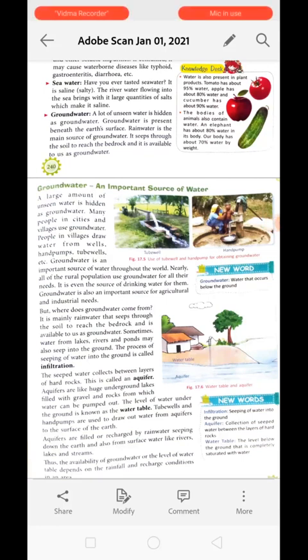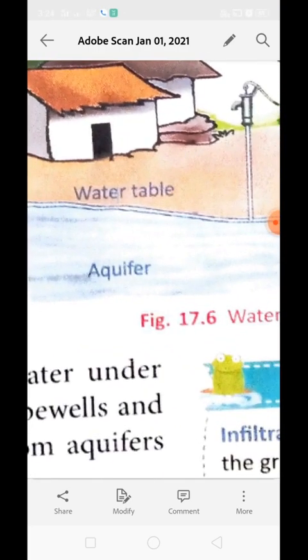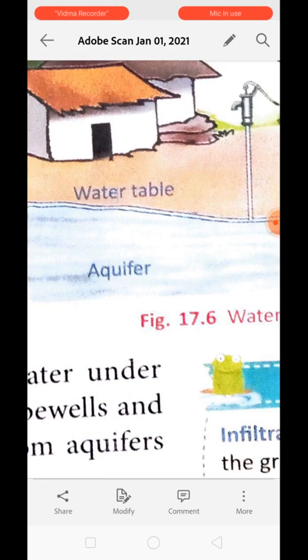The seeped water collected between the layers of hard rock is called an aquifer. You can see over here in the diagram, this is the aquifer. Aquifers are huge underground lakes. It is present inside the ground, so it is underground. It is filled with gravel and rock, from which water can be pumped out. The level of water under the ground is known as the water table. Means what is the level of water inside the ground? It is known as the water table.